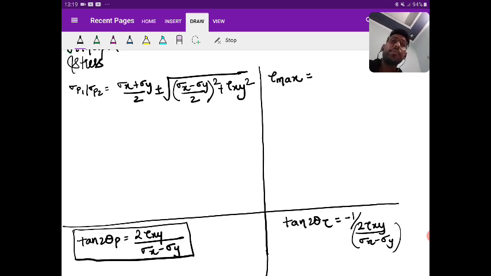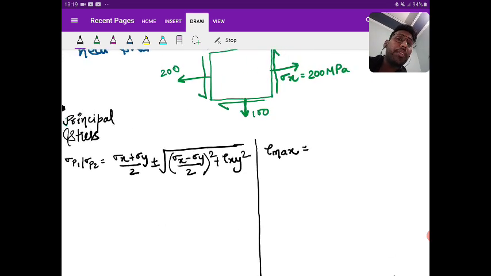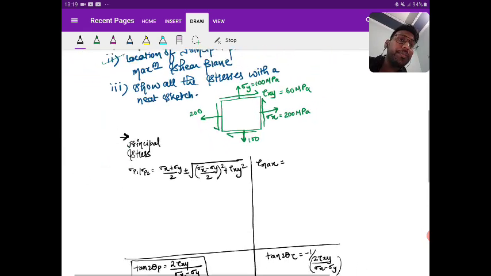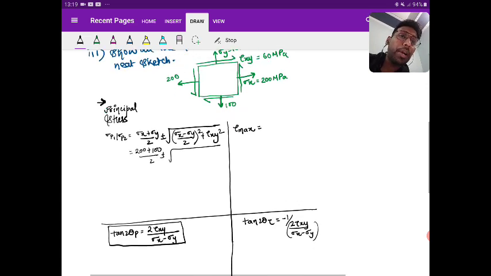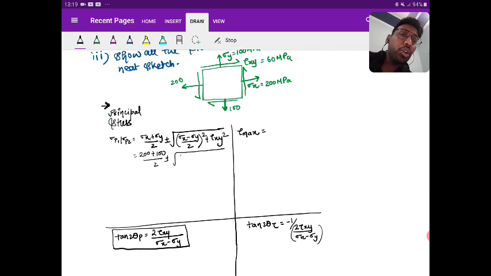So let's see. Sigma x is what? Sigma x is 200. What is sigma y? 100. By 2 plus minus root over ((sigma x minus sigma y), that is 200 minus 100, divided by 2) whole square plus what is tau xy, that is 60 whole square.